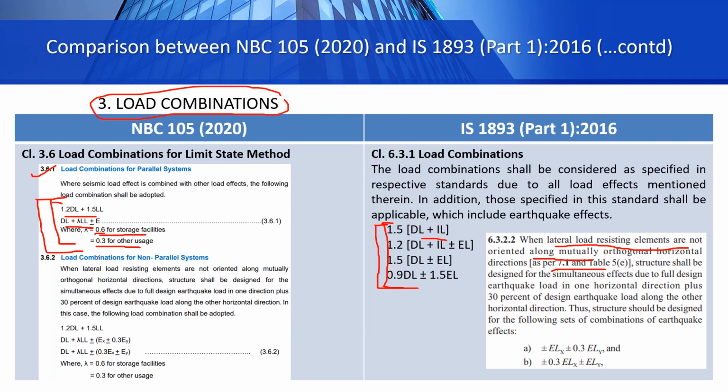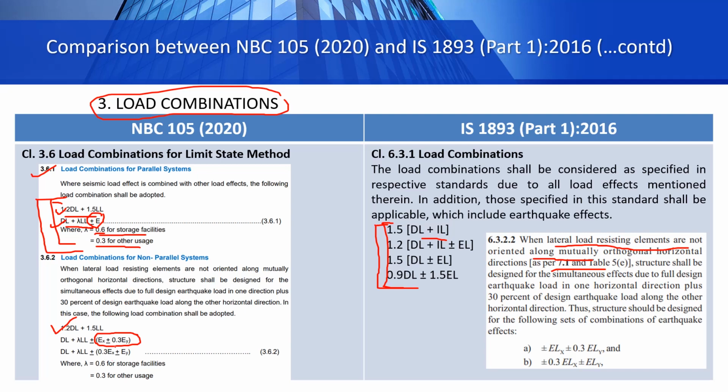For example, the first load combination here has no earthquake load component, so it will be the same. Now in the second combination, we have plus minus earthquake load. If it were a parallel system, then this E would be either earthquake load in X direction or earthquake load in Y direction. But for non-parallel systems, first we will consider earthquake load EX plus minus 30% of earthquake load in Y direction, that is 0.3 EY.